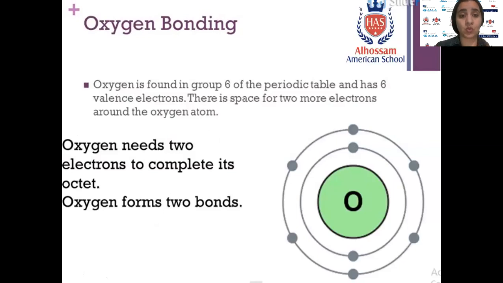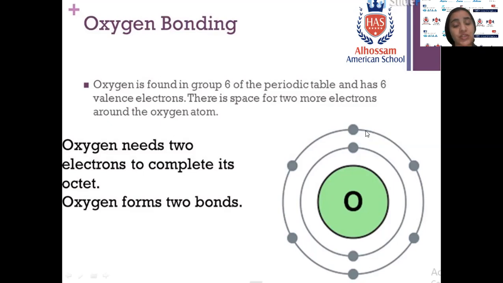Oxygen, O, 8. You have to memorize some famous elements in the periodic table. Oxygen 8: 2, 6. When we distribute electrons, the first shell has 2, the second shell 6.